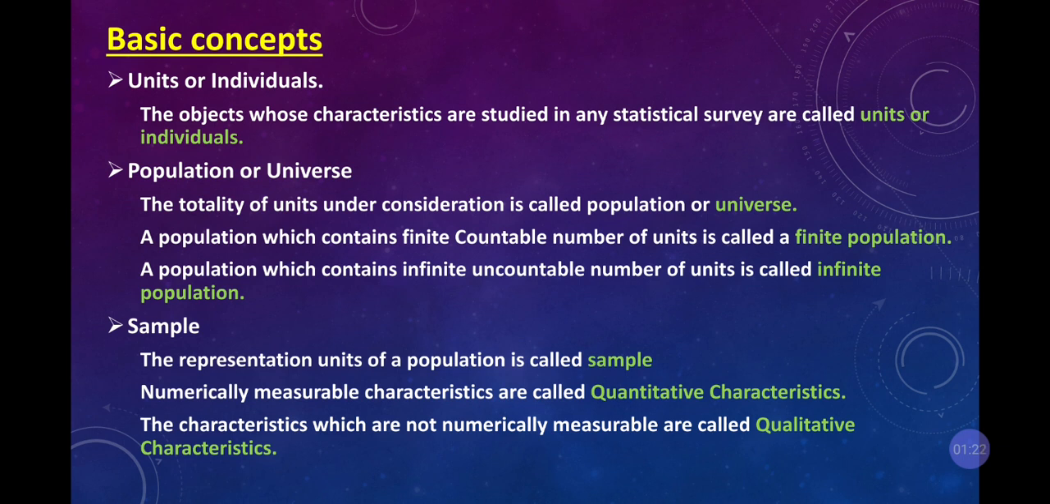Then the population which contains a finite countable number of units is called finite population. Where exactly? Class strength is 50. I have a finite count; 50 means 50 students I can take. So an exactly countable population is called finite. Then infinite is where I can't count.